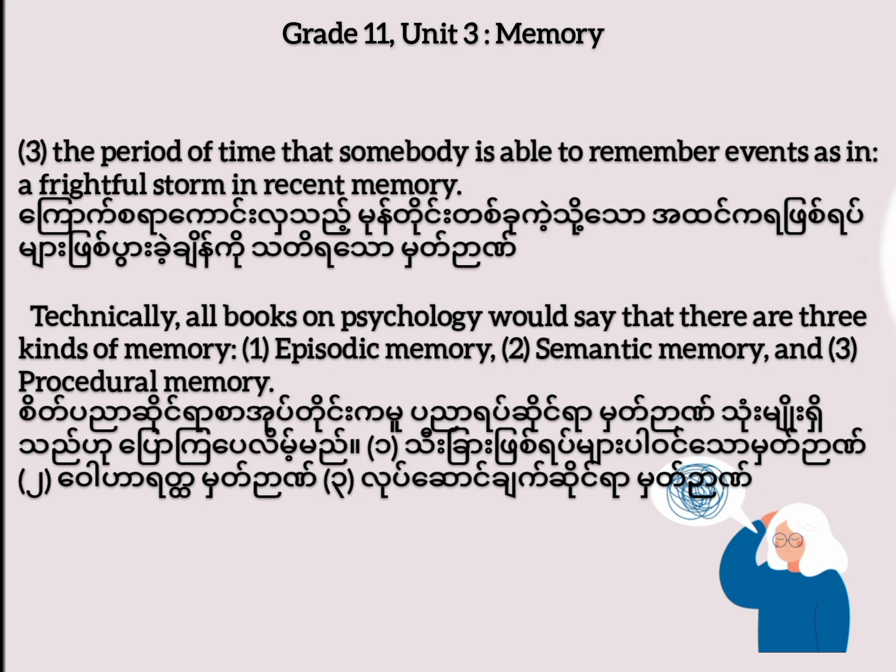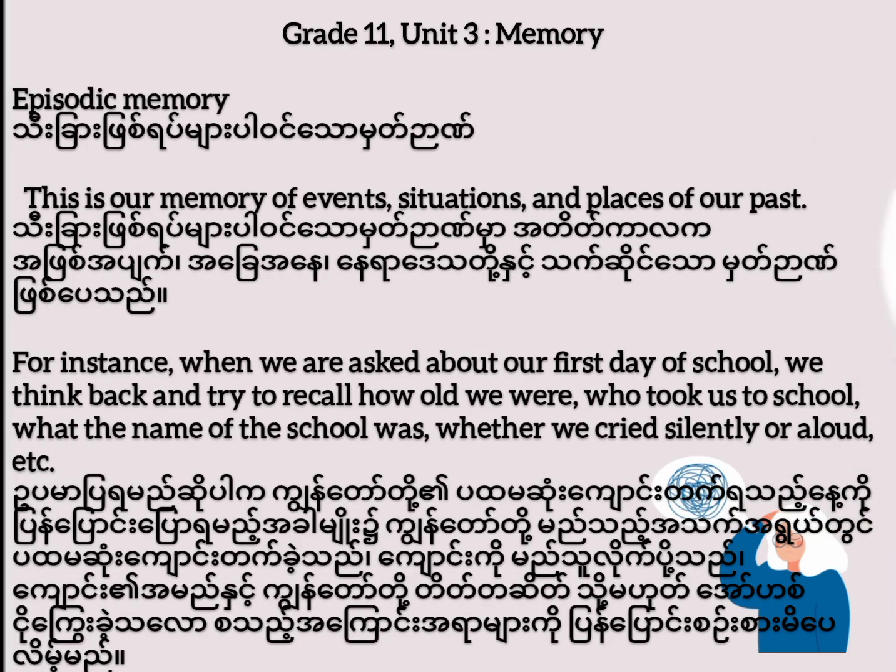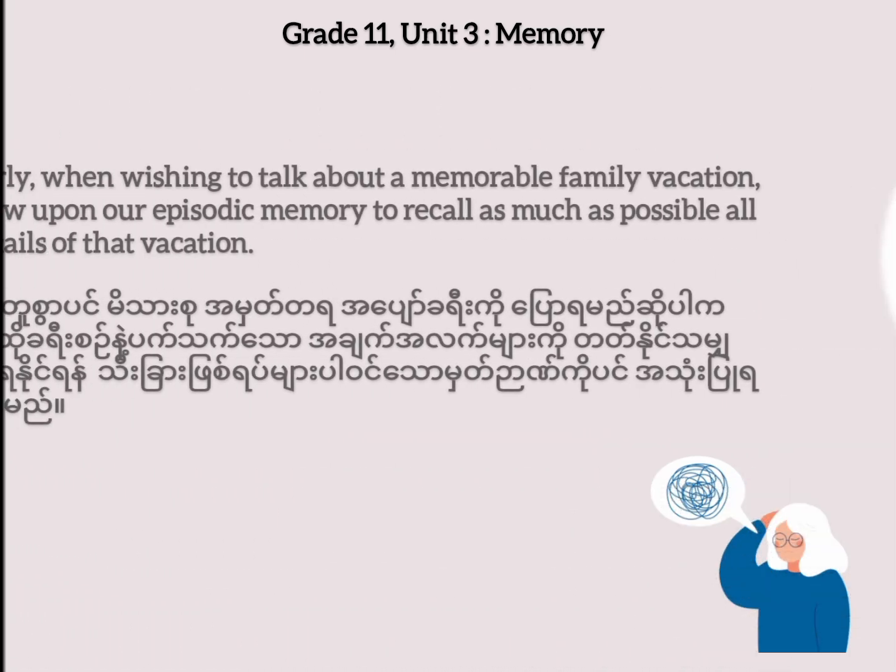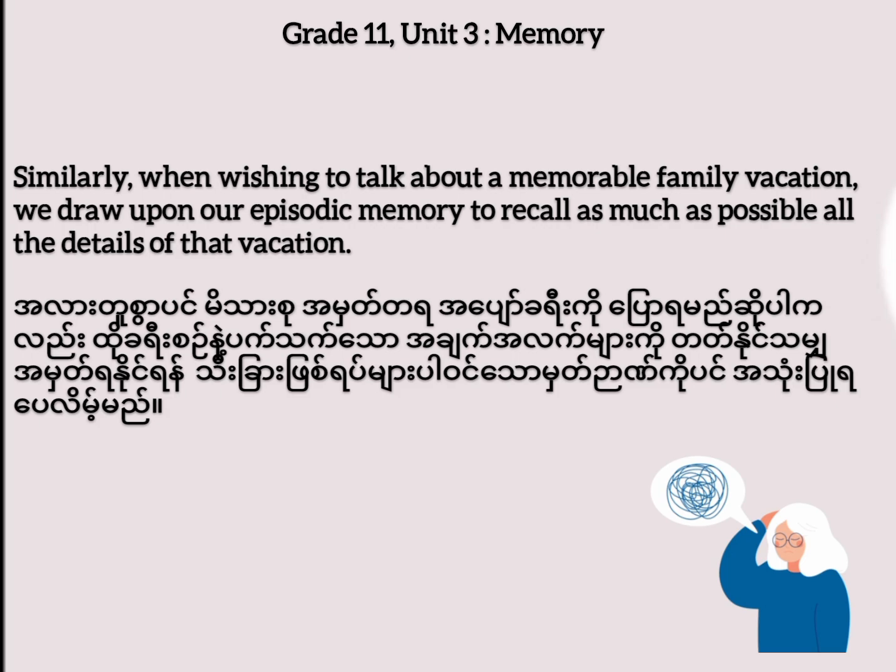Technically, all books on psychology would say that there are three kinds of memory: episodic memory, semantic memory, and procedural memory. Episodic memory. This is our memory of events, situations, and places of our past. For instance, when we are asked about our first day of school, we think back and try to recall how old we were, who took us to school, what the name of the school was, whether we cried silently or aloud, etc. Similarly, when wishing to talk about a memorable family vacation, we draw upon our episodic memory to recall as much as possible all the details of that vacation.